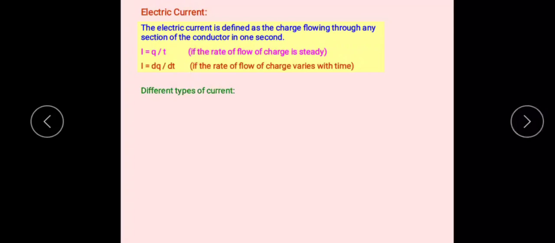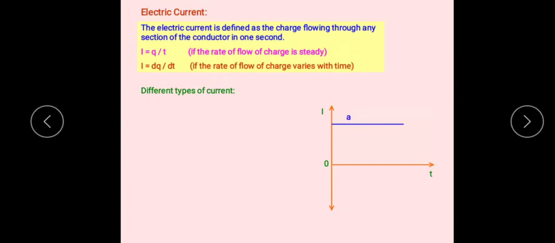The different types of currents are explained using a graph. Along the x-axis there is time, and along the y-axis, current. So this is the curve A. In curve A, there is no change in the current with time. As time changes, the flow of current is constant. The steady flow of current takes place with respect to time. You can take it as a steady current or a direct current. Hence, curve A shows a steady current which does not vary with time.